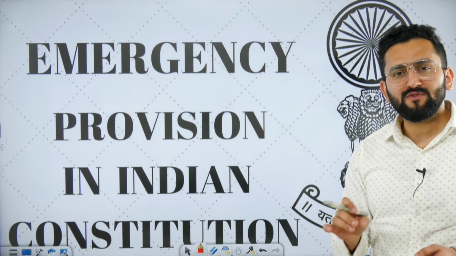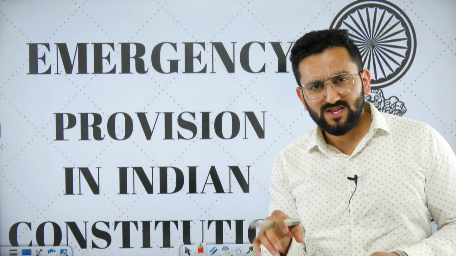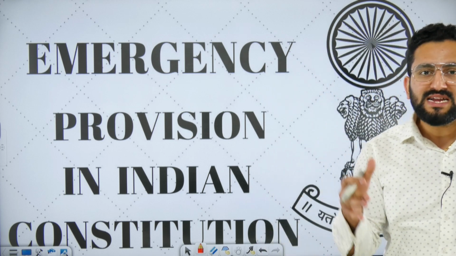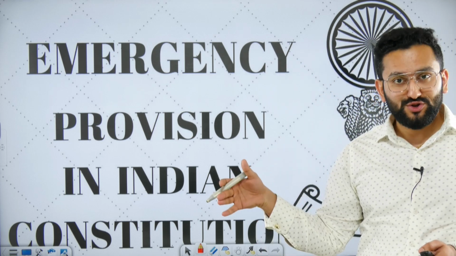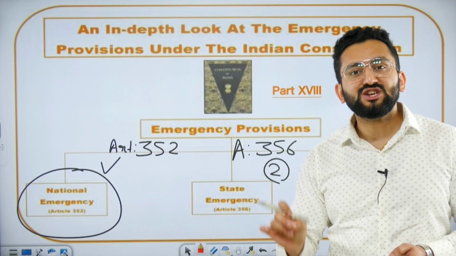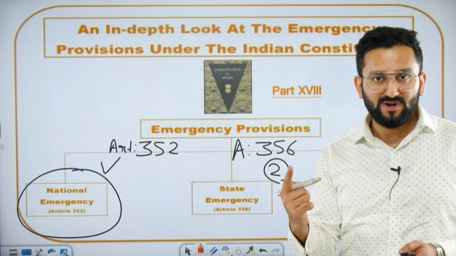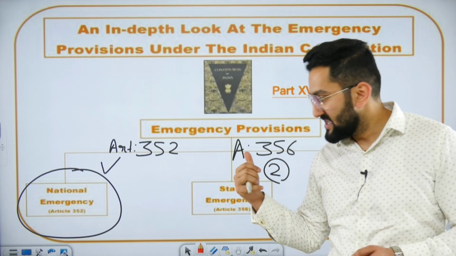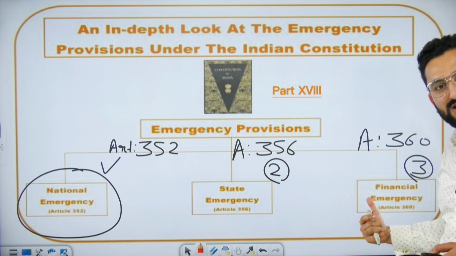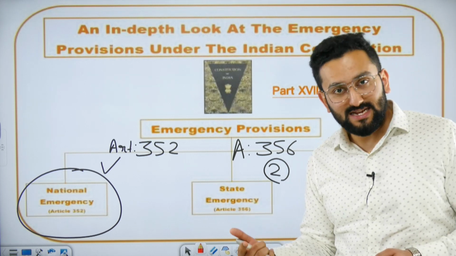In our previous class, we were discussing emergency provisions. We started with the base. What is the meaning of the word emergency? Why were these provisions added in our constitution? And we discussed in detail Article 352, that is national emergency, the first type of emergency. There are three types of emergency. Second, state emergency as mentioned under Article 356, then financial emergency as mentioned under Article 360.